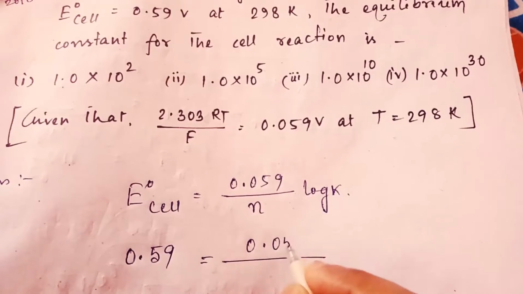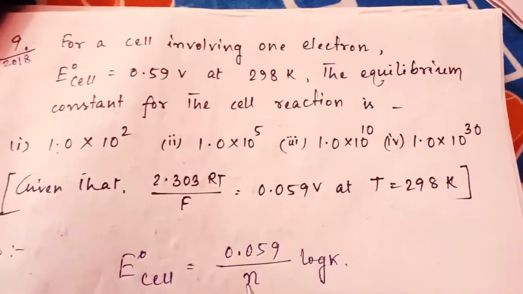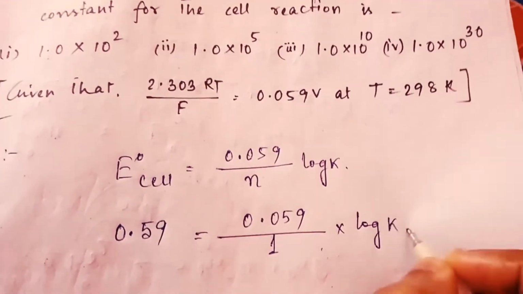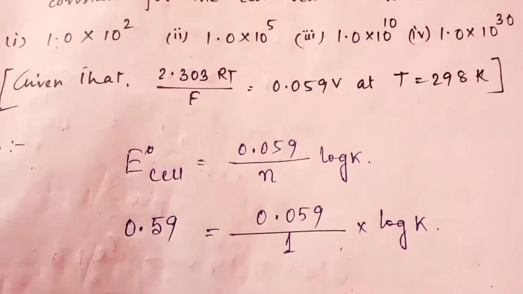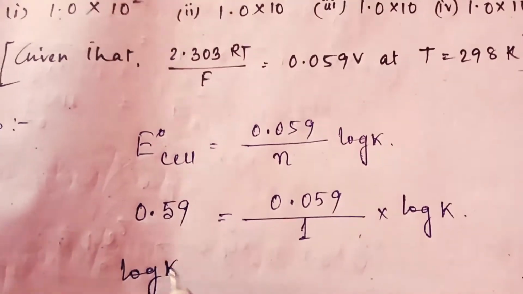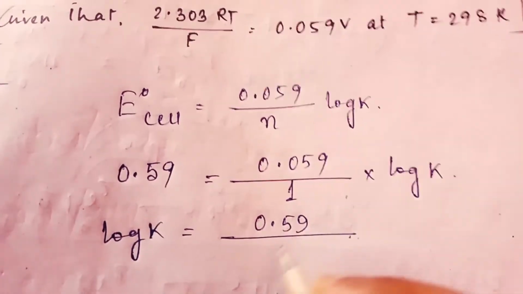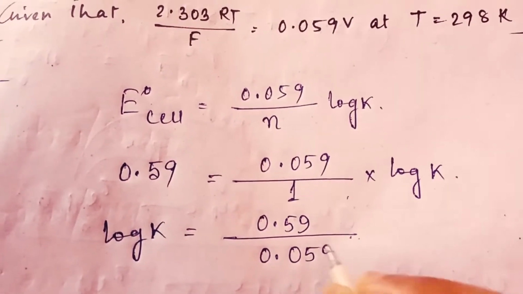Then n, the number of electrons, is 1, and log K we have to find out. So log K equal to 0.59 by 0.059.